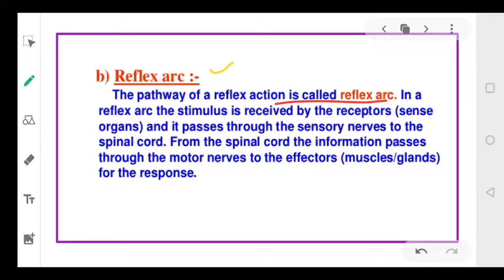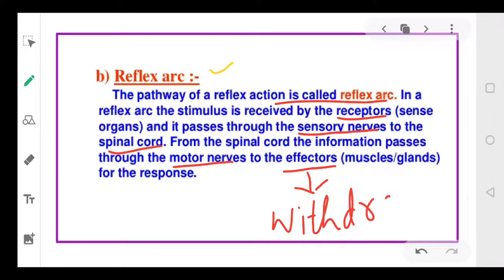In a reflex arc, the information is first taken by receptors, then it passes to the sensory neurons, then to the spinal cord, then from the spinal cord to motor neurons. The motor neurons give the message to your effectors, and effectors means your muscles, and your muscles will withdraw your hand.